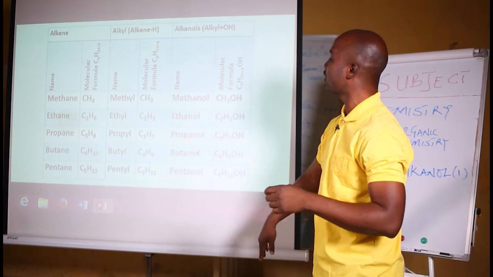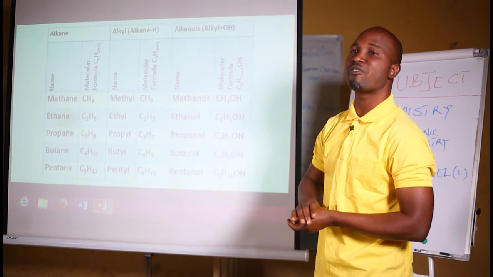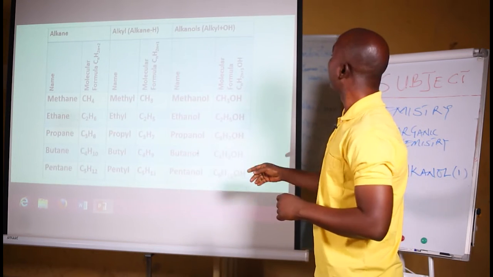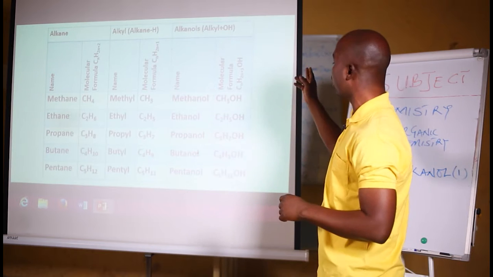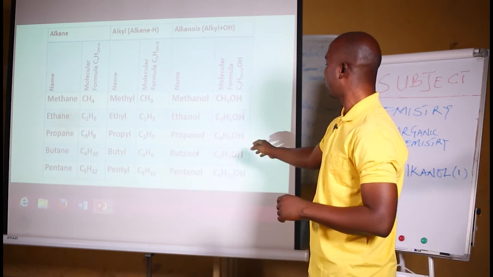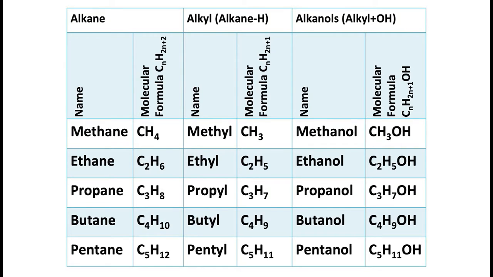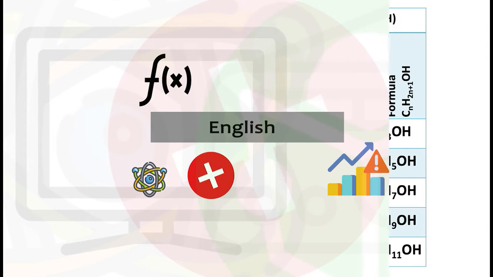And you will continue in that order until you get the desired member that you want. For instance, if you want the fifth member, you replace n with 5. It becomes C5, and 5 times 2 is 10, plus 1 is 11, OH. That is what you have here, C5H11OH. And that is that on the various molecular formulas of the alkanol members.